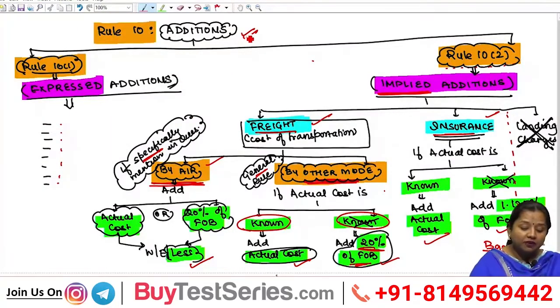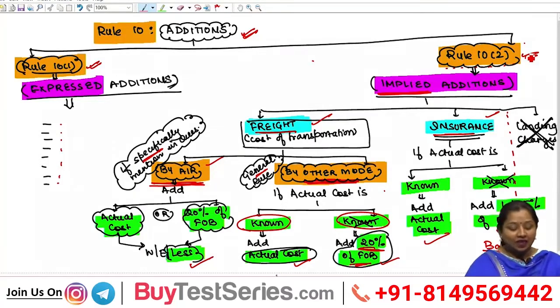Rule 10 talks about various additions under two subcategories, that is rule 10 sub rule 1 and rule 10 sub rule 2. Under rule 10 sub rule 1 we have expressed additions.